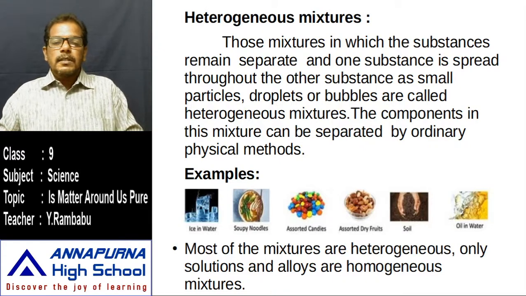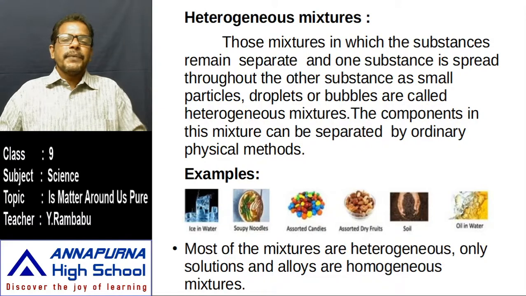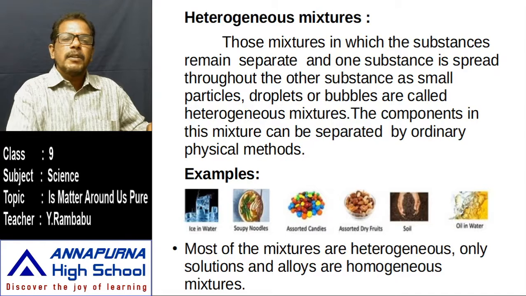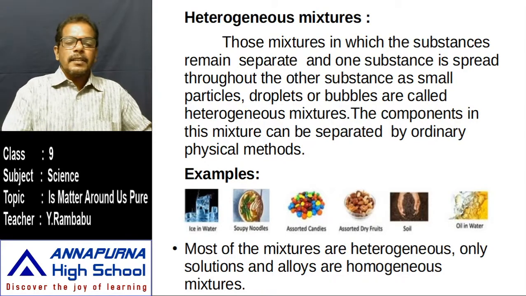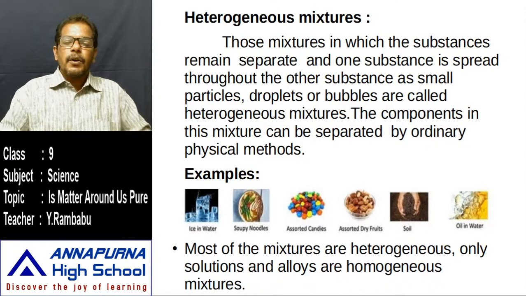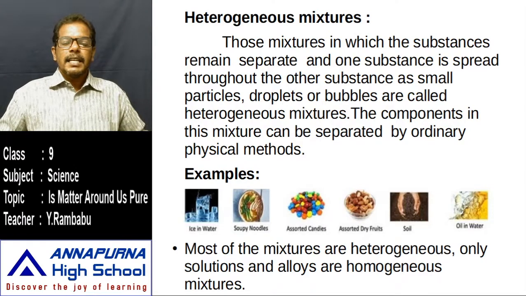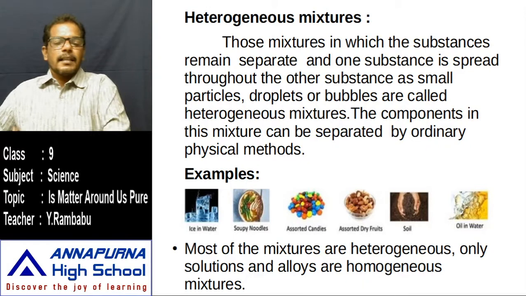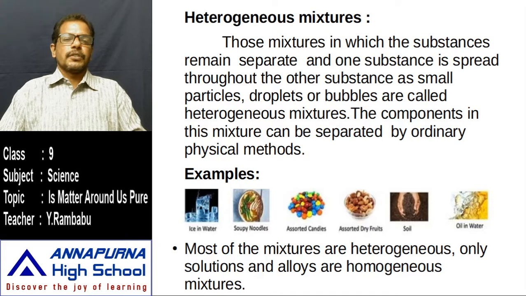If we observe bubbles in the water, that is a heterogeneous mixture. If the gas is dissolved but we don't observe any bubbles, that is a homogeneous mixture. Why? The gas dissolves in the liquid, but we can't distinguish the gas, we didn't find any bubbles. If the gas escapes in the form of bubbles, that is a heterogeneous mixture. In the second case we can easily distinguish, but in the first case we can't.